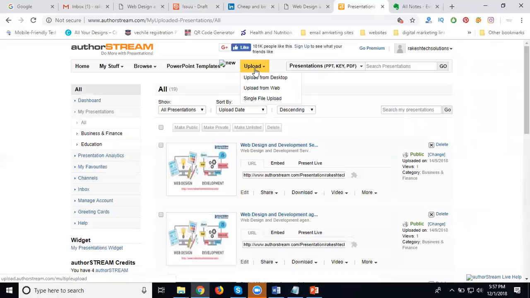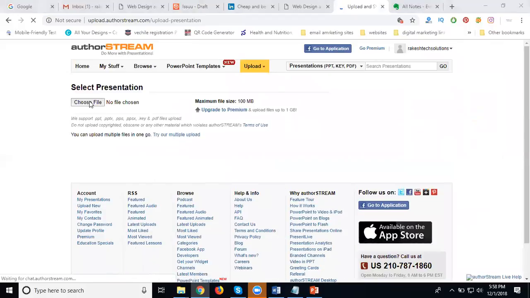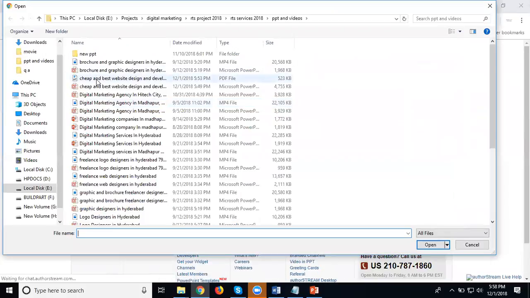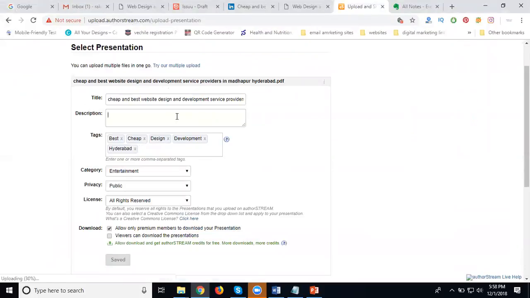Here you can select the upload. This option is single file upload. It's showing three options, but only single file upload. Browse your file. Select your list.